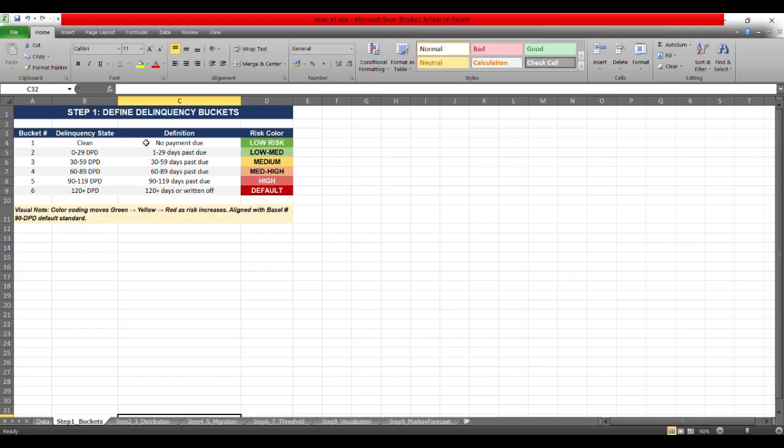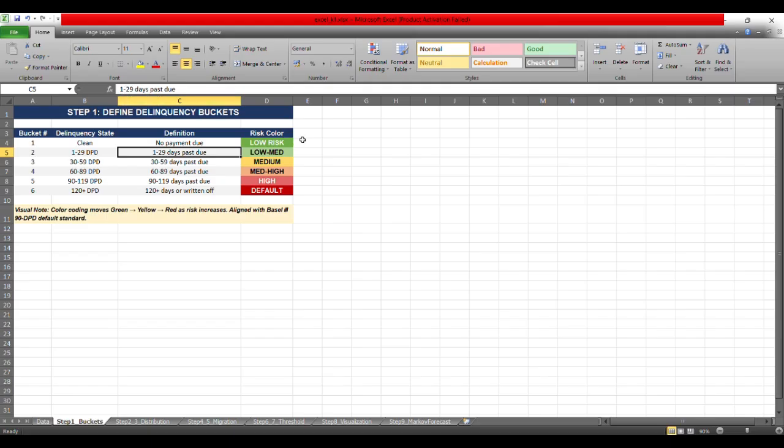If the delinquency state is clean, it means that no payment is due and hence low risk. As you move further across the delinquency buckets, 30 to 59, 60 to 89 and so on, the risk grows. The 0 to 29 bucket: 0 means the clean state, but I have still included it in the bracket form. It means 1 to 29 days past due. Yes, so 1 to 29 DPD means 1 to 29 days past due.